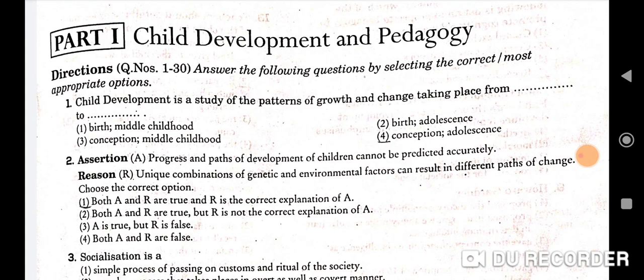Today I'll be discussing the CTET Paper 2, which is for the classes 6 to 8, and in this video I'll be discussing all the sections of the CTET paper which was held in January 2022.